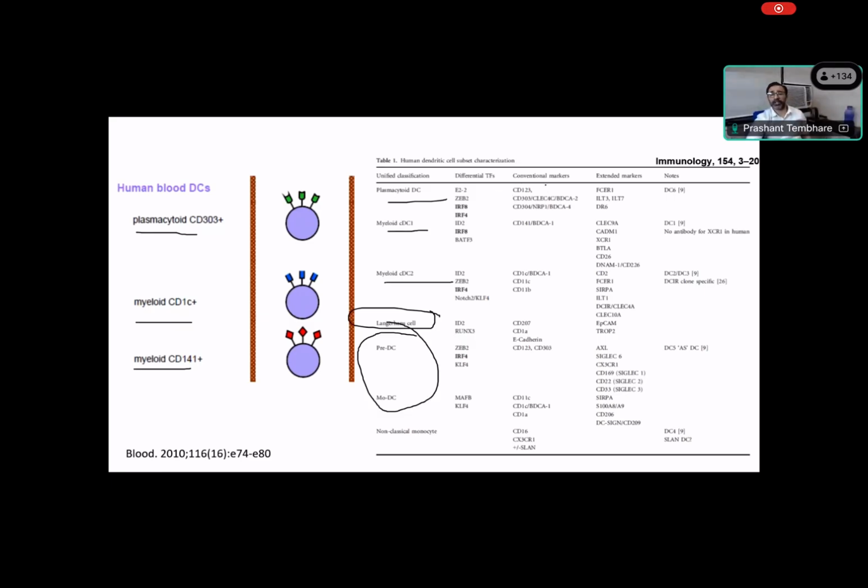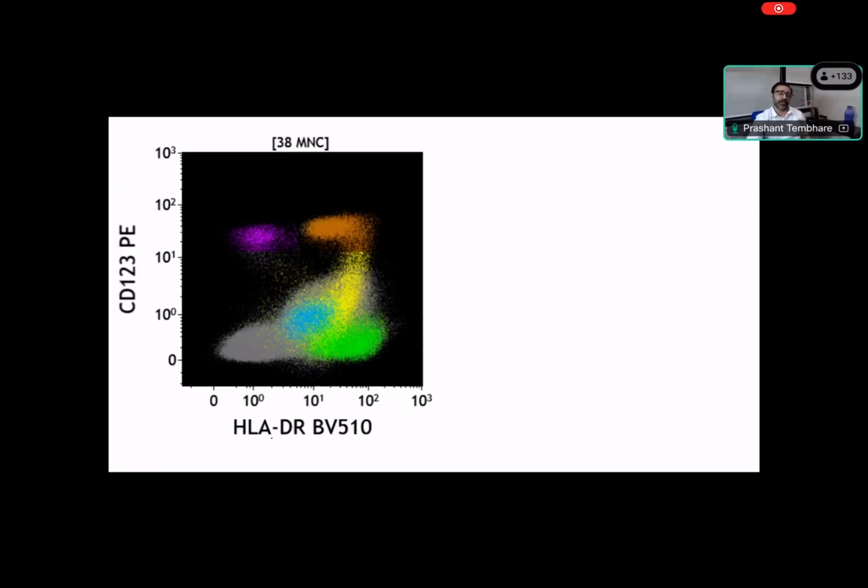Basically, plasmacytoid dendritic cells show CD123, CD303, CD304, which is also called BDCA2 or BDCA4. Then we have myeloid dendritic cell 1, CD1c, which is also BDCA1. Myeloid dendritic cell 2 also expresses CD1c or BDCA1. There are different markers. Langerhans cells express CD207 and CD1a, E-cadherin, and monocytes we have seen already. So these are the different compartments of monocytes. And as I mentioned, these cells come from stem cells.